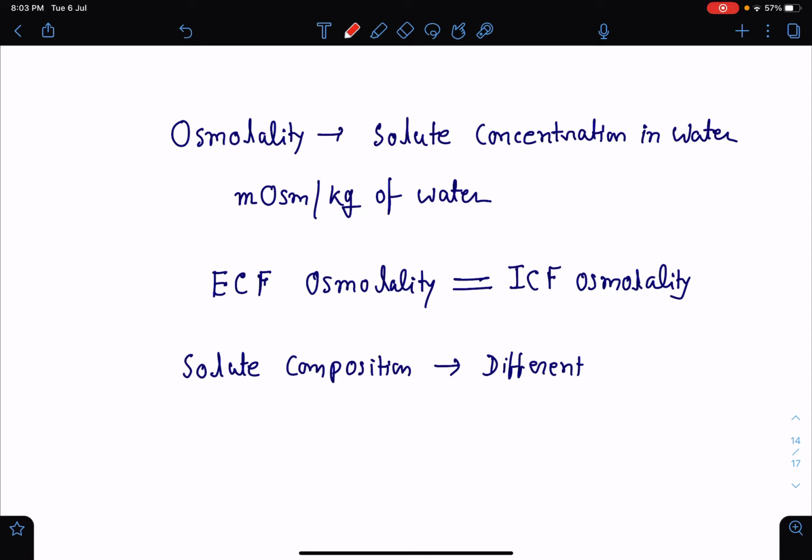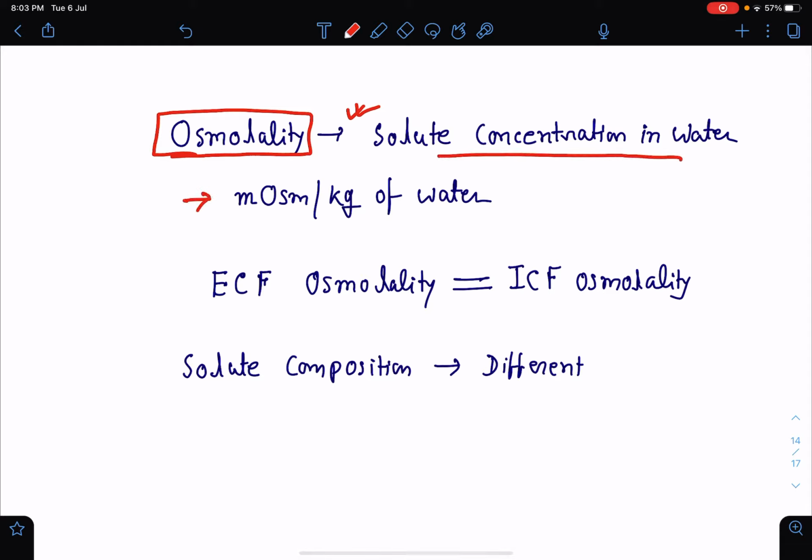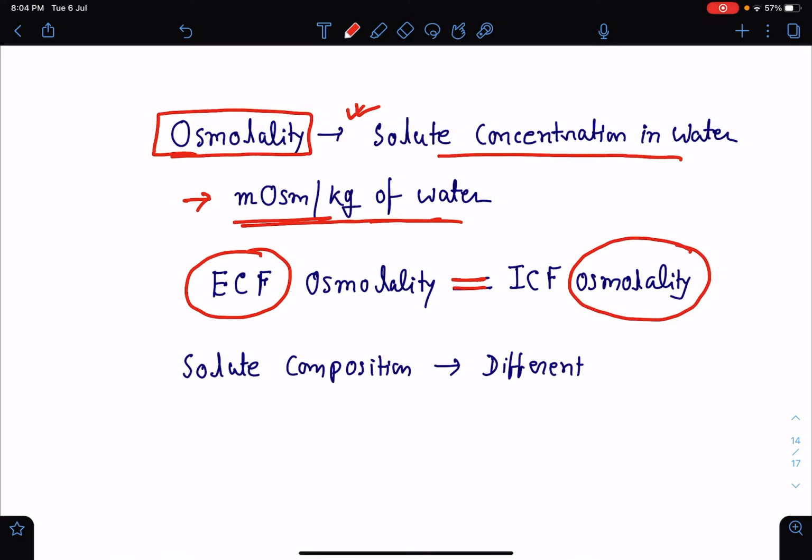Now, regarding the solute concentration in the body fluid or water, what is osmolality? Osmolality is the solute concentration in the water, and it is expressed as milliosmol per kg of water. Now, at normal conditions, the osmolality of extracellular fluid is equal to the osmolality of the intracellular fluid.